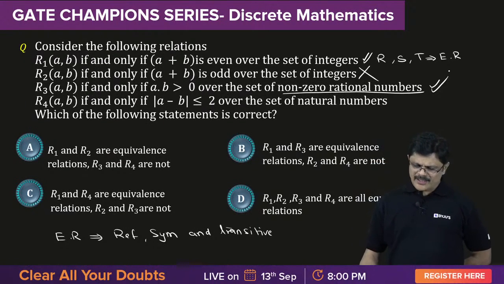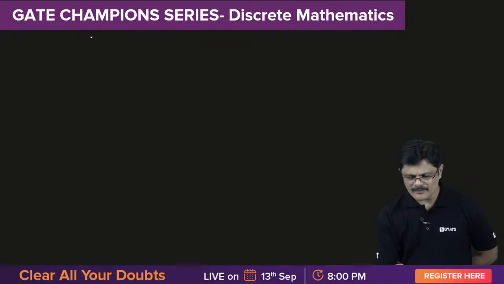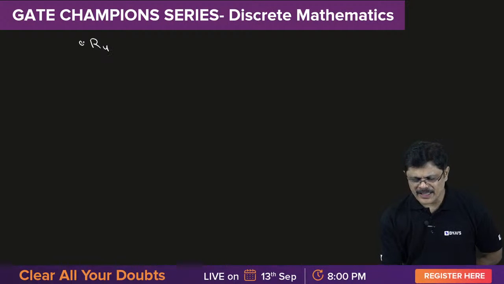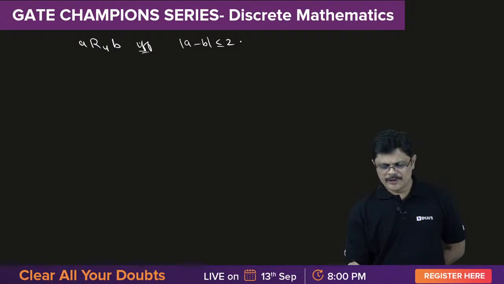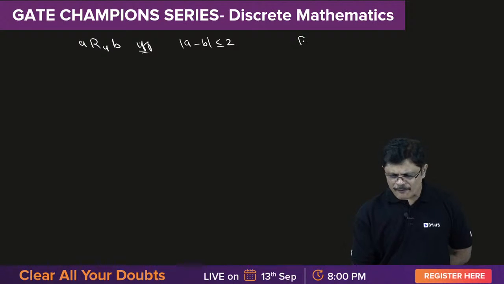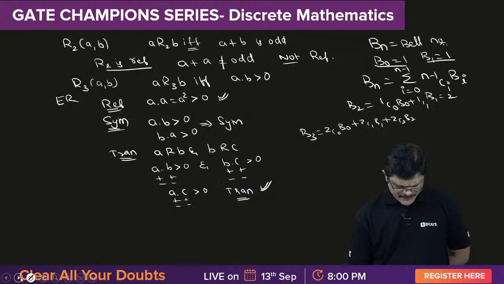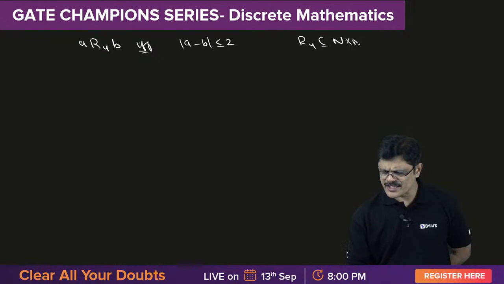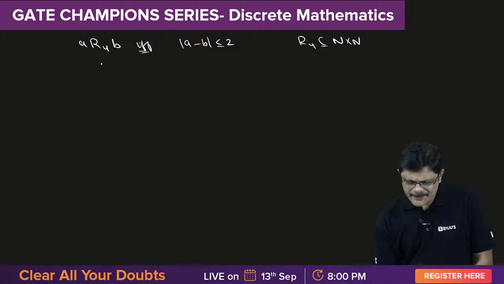So, the last one, mod A minus B less than or equal to 2 over natural numbers. R4, A related to B if and only if mod A minus B less than or equal to 2, where R4 is a relation on the set of natural numbers. Very good. So now let us check it.